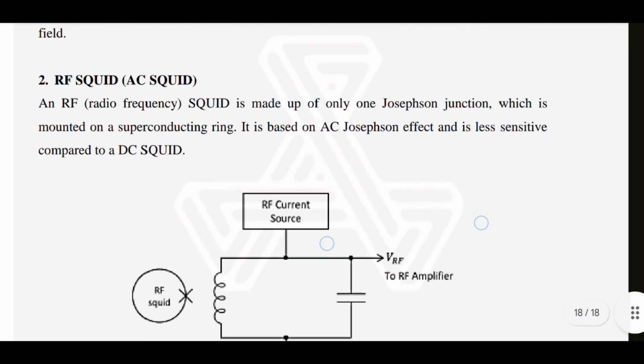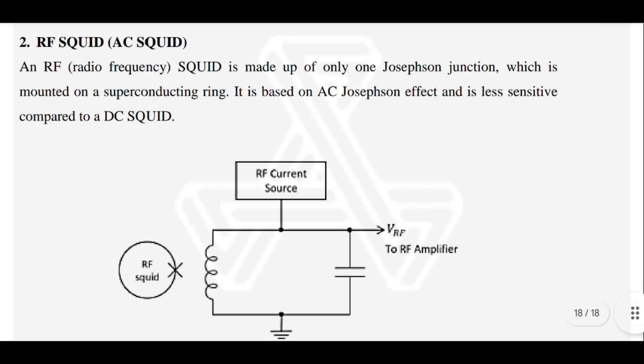RF SQUID or AC SQUID. An RF, radio frequency, SQUID is made up of only one Josephson junction, which is mounted on a superconducting ring. It is based on the AC Josephson effect and is less sensitive compared to DC SQUID. RF SQUID, RF current source, VRF to RF amplifier.